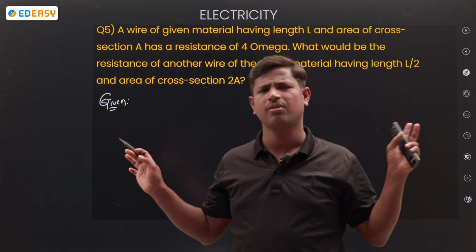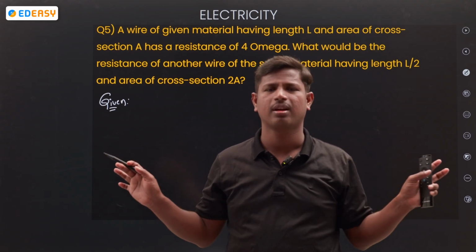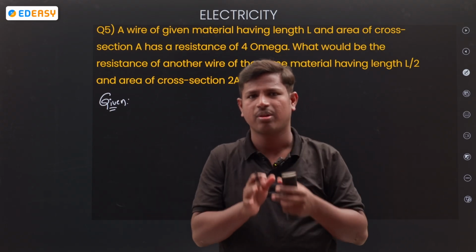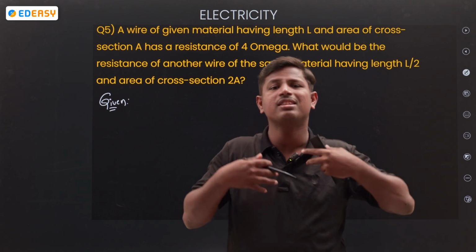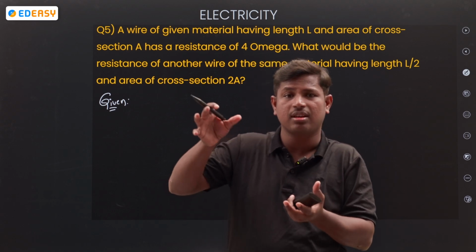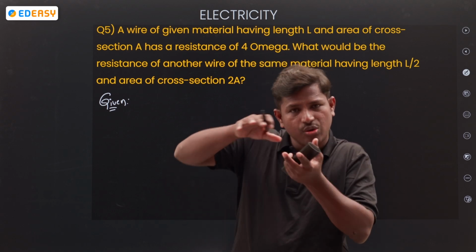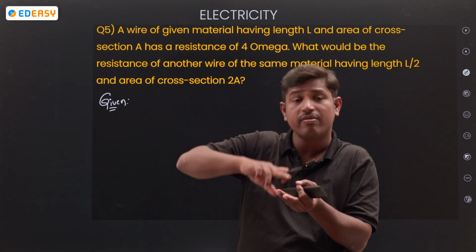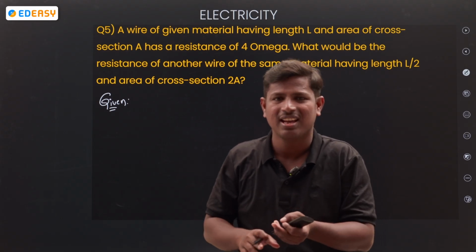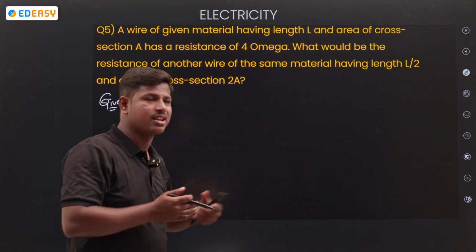Any question from physics, any topic, write the given information first. If you write the given information, then you will get some confidence. You will think, I know about this. Then you know which formula you have to use and which way you have to solve the question. So just follow the class, you understand.